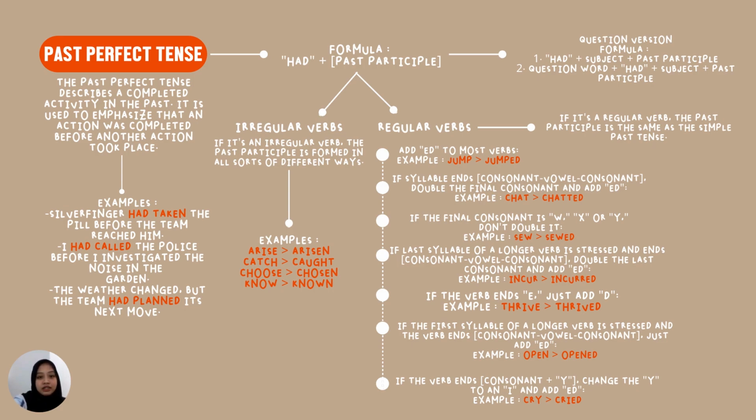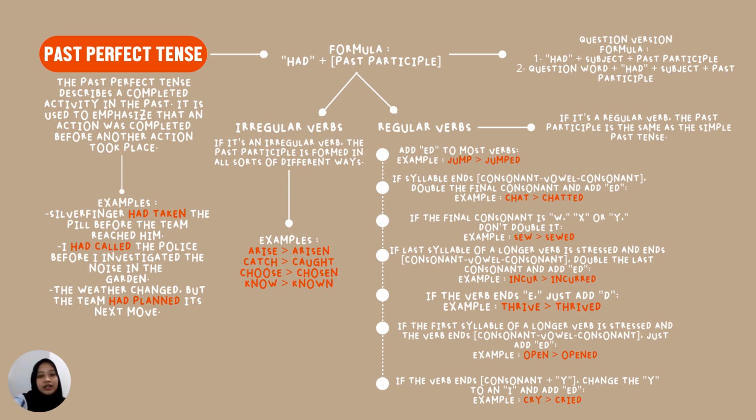the final consonant and add ed. Example, chat. Chat is only one syllable, so if the word chat is spelled, it will be C-H-A-T, and the word ends with consonant, vowel, consonant. So we have to double the last letter, which is the T, and add ed after it. So the chat becomes chatted. And another example is stop becomes stopped.